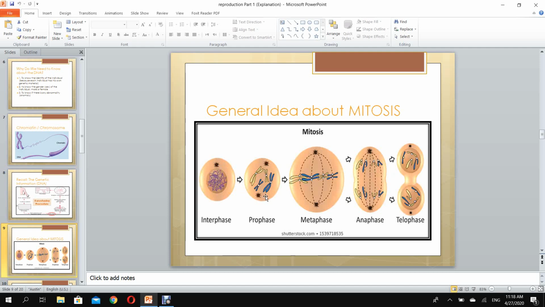Look at the second stage. In the second stage, the cell is still very small. Although the DNA looks like a structure of chromosomes and it is condensed, the cell is so small that the DNA is still very close to each other. However, the biggest cell among these ones is this cell at the stage of metaphase.